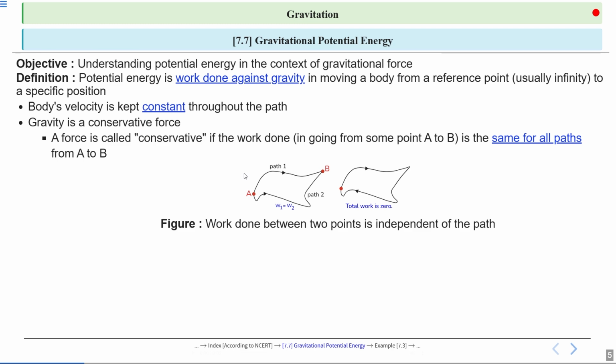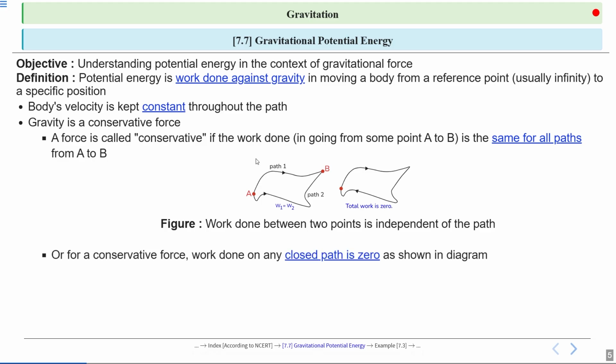So, gravitational potential is path independent. It depends on the initial and final point. Additionally, for a conservative force like gravity, the work done on any closed path is zero. This means that if you start and end at the same point, no net work is done, reinforcing the idea that potential energy is path independent.